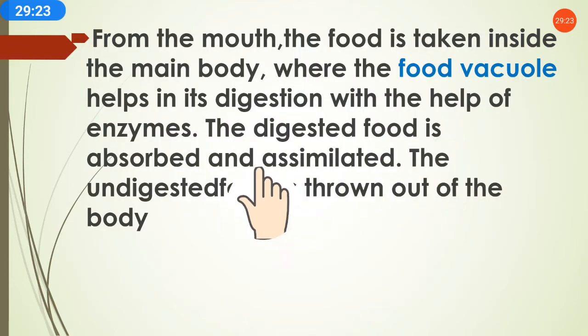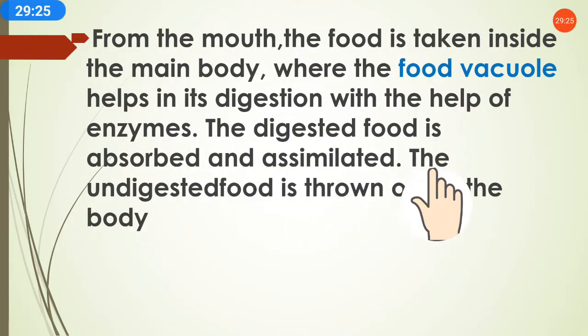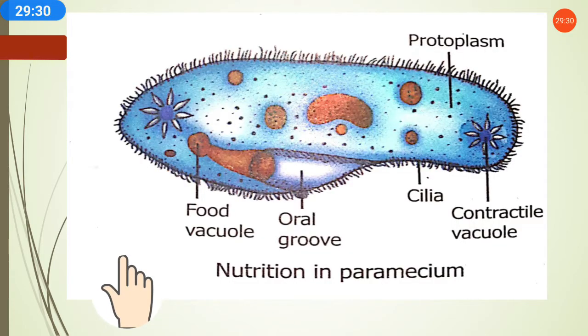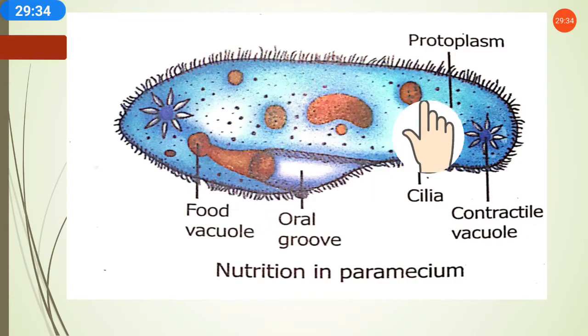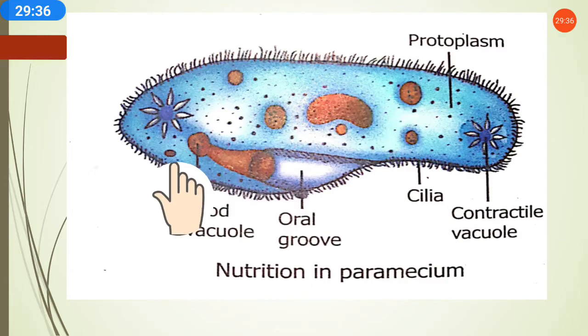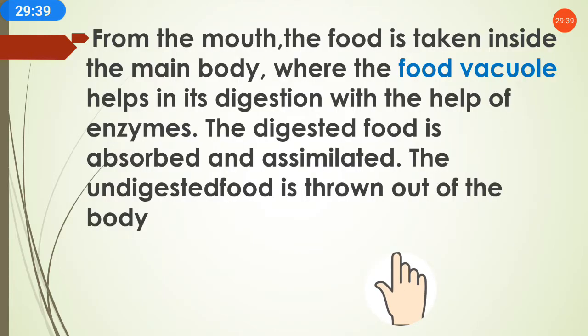Then the digested food is absorbed and assimilated. The undigested food is thrown out of the body. So the digested food will be absorbed by the cell and assimilated all over the body, and the undigested food will come out from the body.